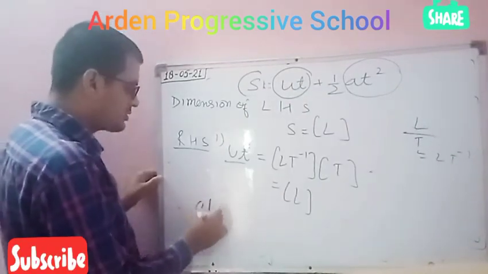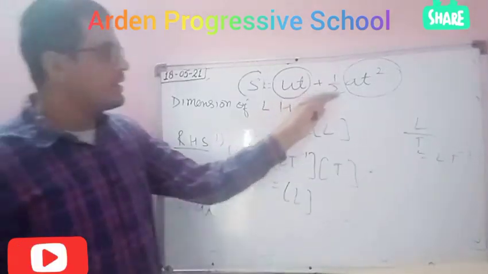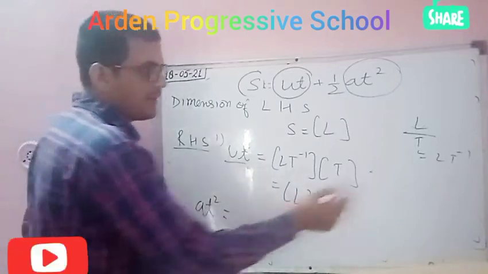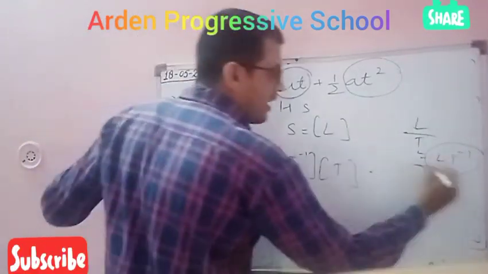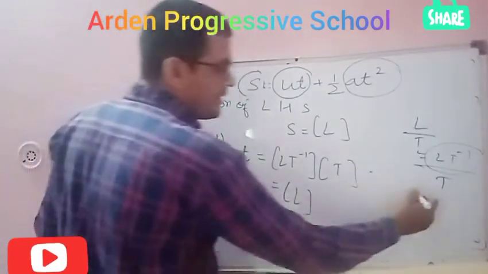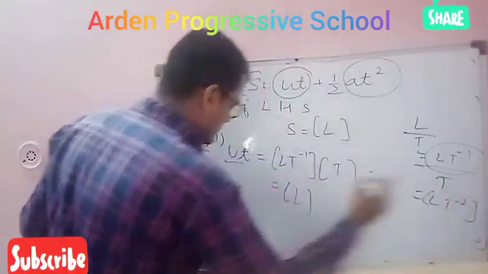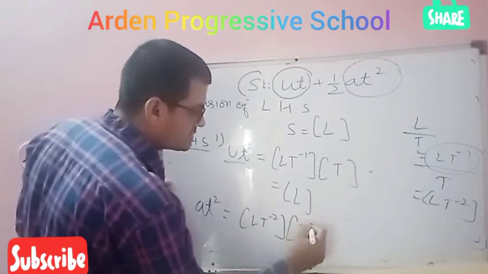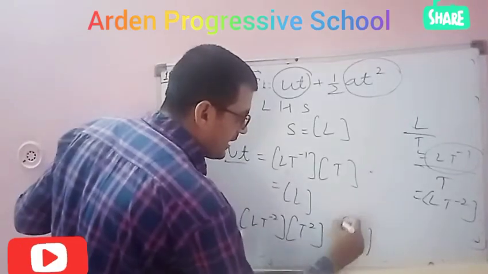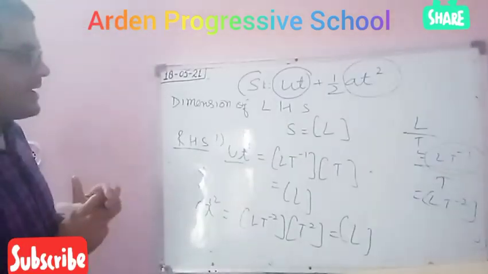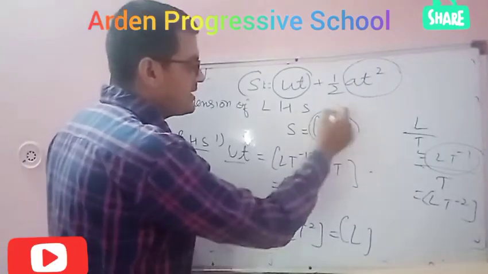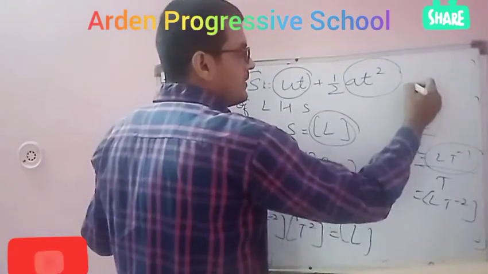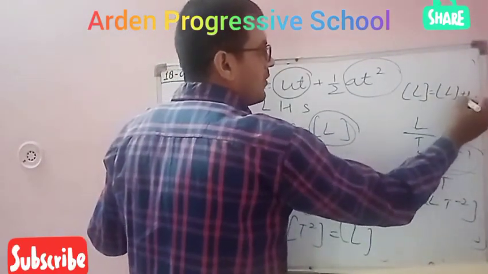Next term is at square. I have already told you, you will leave the constant term. Acceleration is velocity upon time, so the dimension of acceleration is Lt minus 2. Write Lt minus 2 into t square. So what will it be? Again L. So the dimension of the left hand side is L and the dimension of the right hand side is also L.